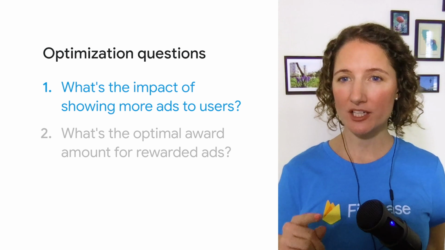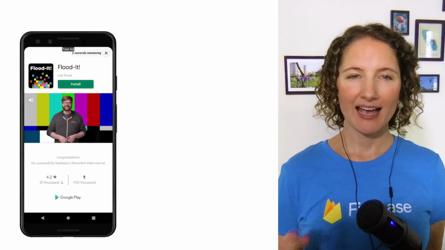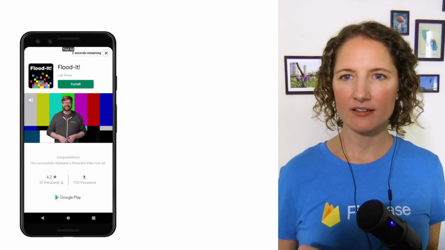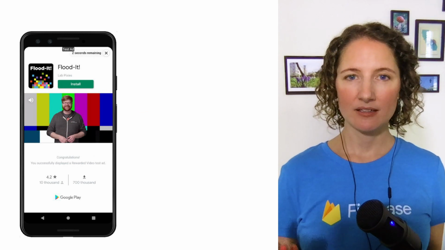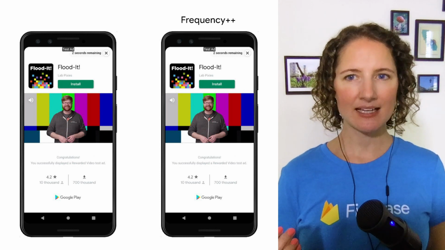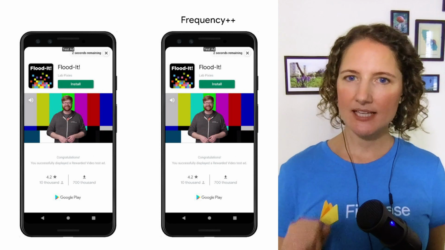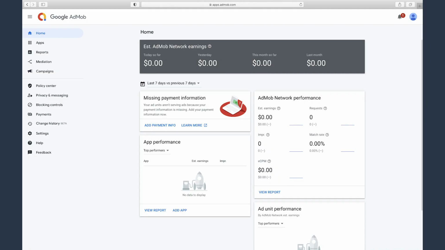Well, to answer this question, we're going to need some A and B variants to test. And we actually already have one variant, our existing rewarded ad. What we need is a second variant, meaning a second rewarded ad that's set to display more often than that first ad. To create this second ad, let's go over into our AdMob account and select our existing AdMob app.